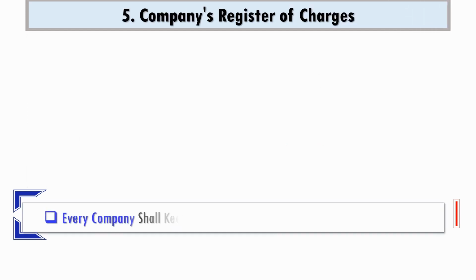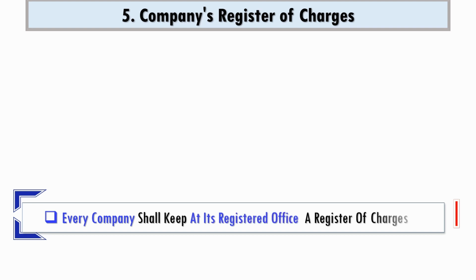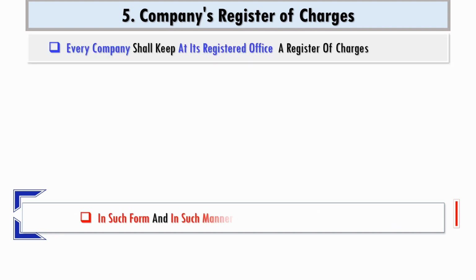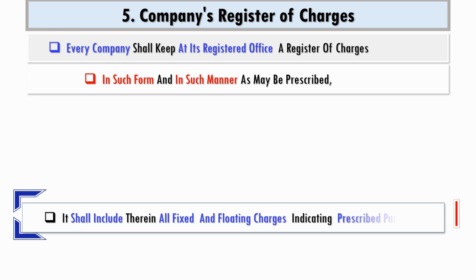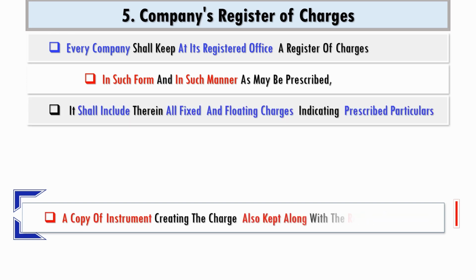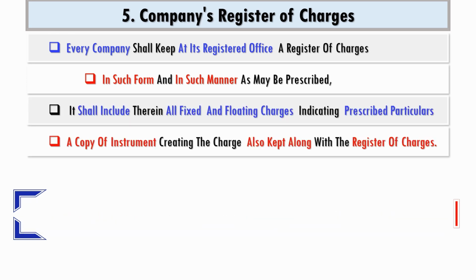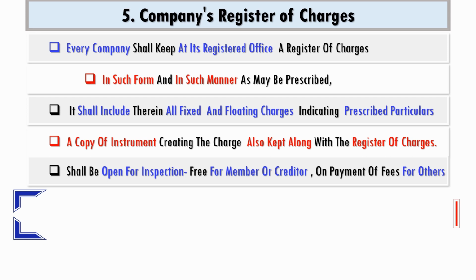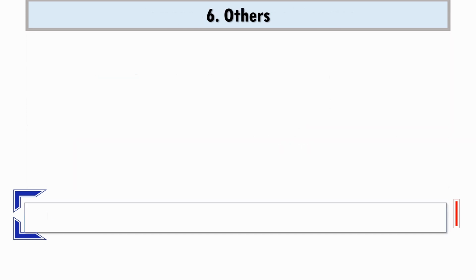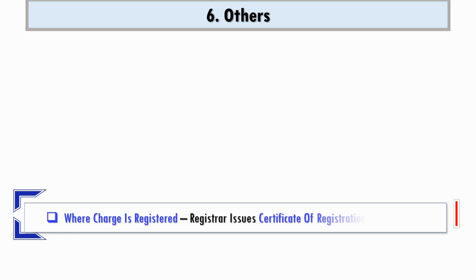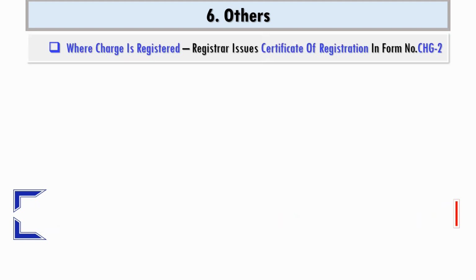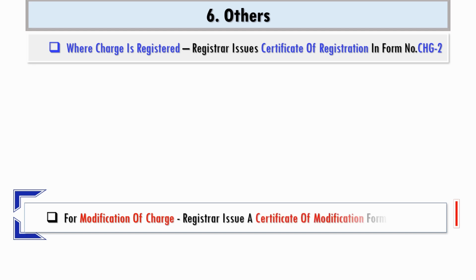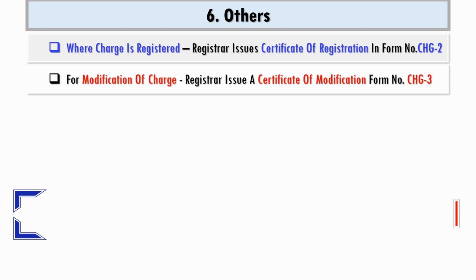Every company shall keep a register of charges at its registered office in the prescribed form, and it shall cover both fixed and floating charges, and a copy of the instrument creating the charge shall be kept along with the register. The register shall be open for inspection, free for members or creditors, and on payment of fees for others. On registration, the registrar issues a certificate of registration in form number CHG2, and for modification of a charge, the certificate will be issued in form CHG3.